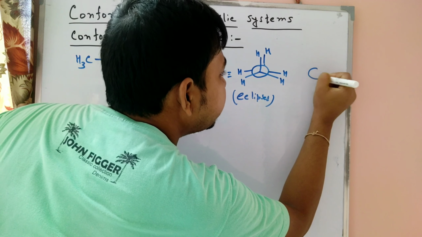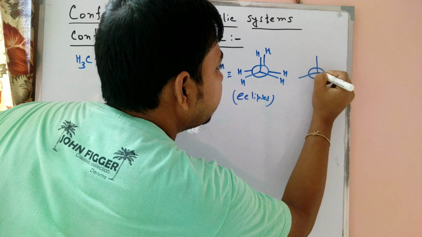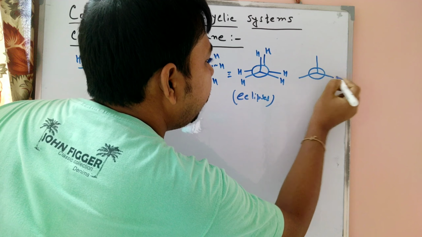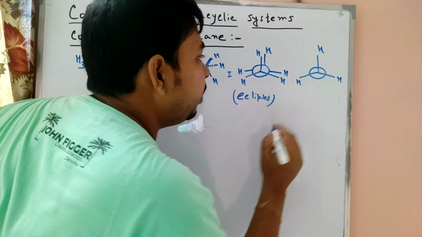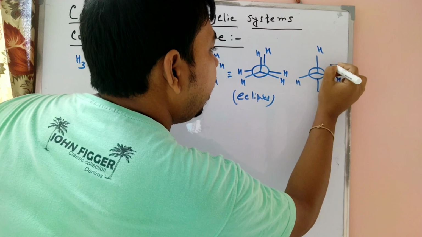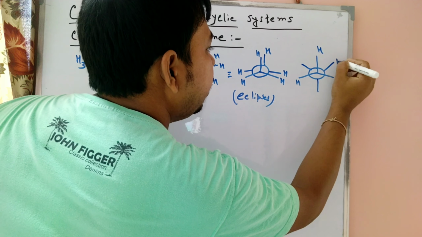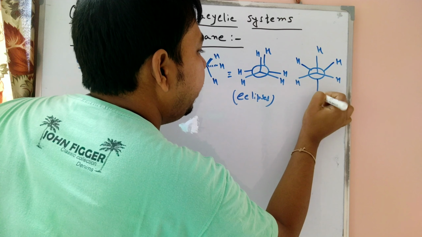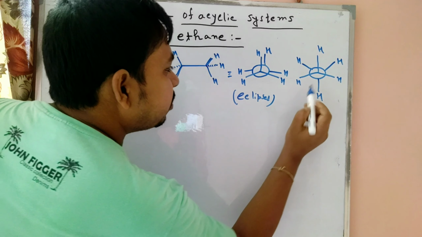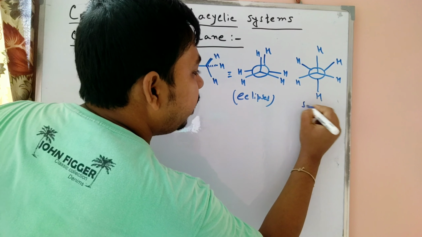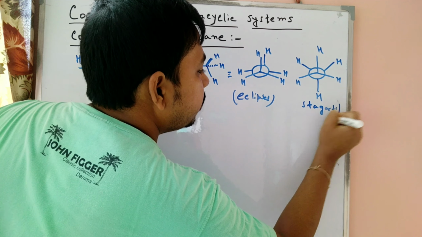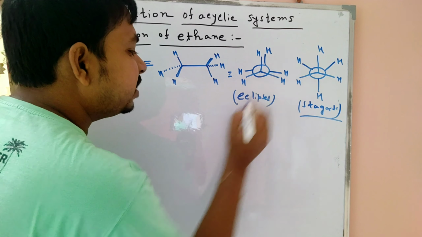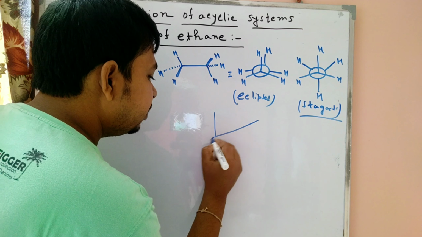But in the other case, when we draw the structure, at first we always draw the front carbon. After drawing the front carbon atom, we draw our back carbon. This is our back carbon, and these are the back hydrogens attached to the back carbon. This one we call the staggered form. We discussed this previously.